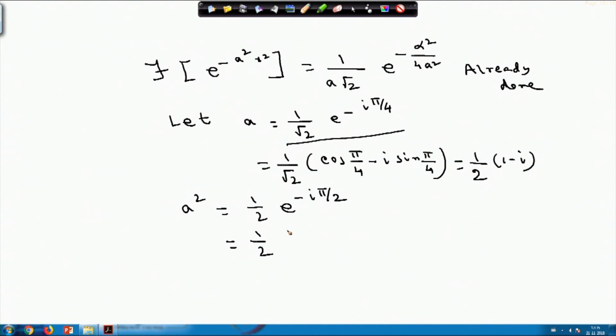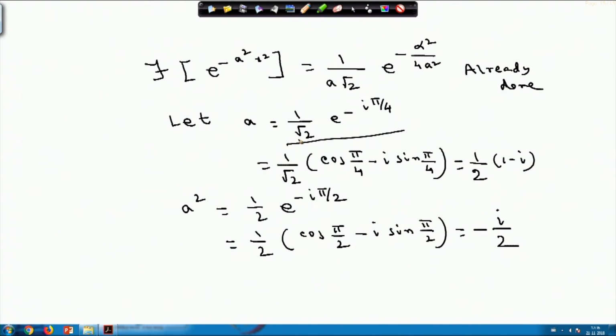Again I can write it in terms of cos and sin: cos pi by 2 minus i sin pi by 2. Putting the values of sin pi by 2 and cos pi by 2, the first term will vanish, and sin pi by 2 is 1, so you will get the result as minus i by 2.